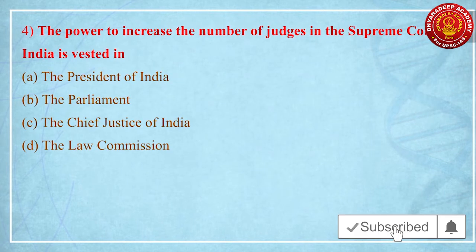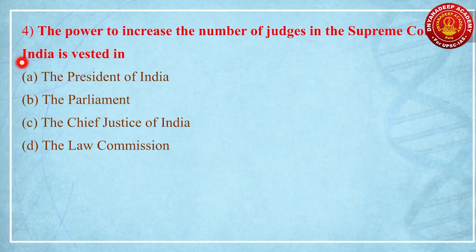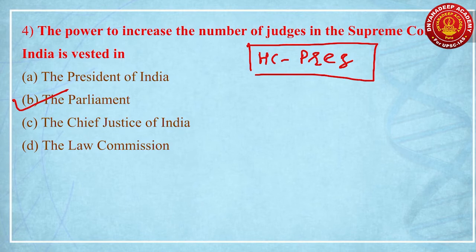Fourth question. The power to increase the number of judges in the Supreme Court of India is vested in... Now this is a straightforward question. It is in the hands of the Parliament. The Number of Judges Act is always made by Parliament. An additional bit that every one of you should know is that the number of judges in a High Court is decided by the President of India. Remember this point. The number of judges in the Supreme Court is decided by the Parliament of India, whereas the number of judges in a High Court is decided by the President of India.